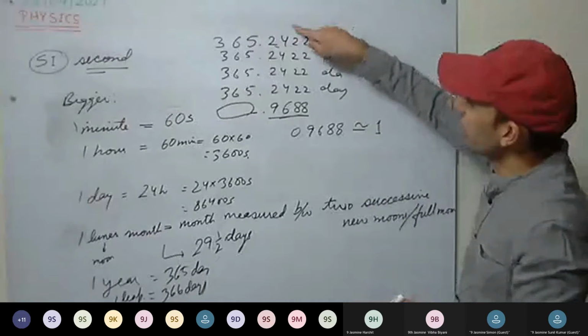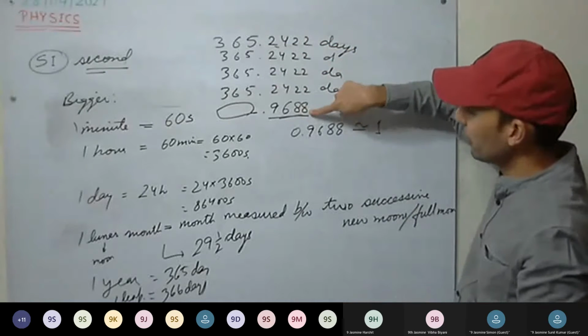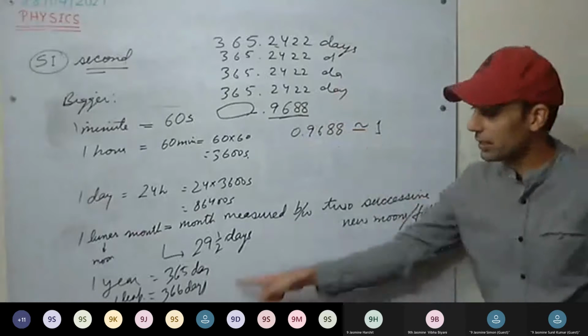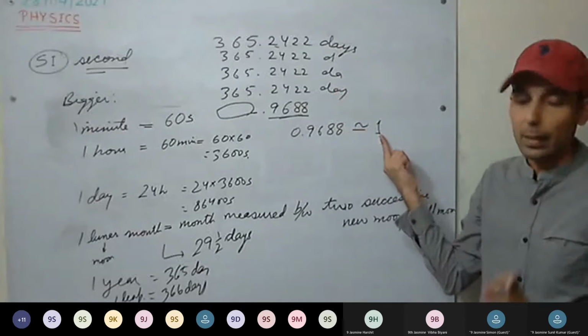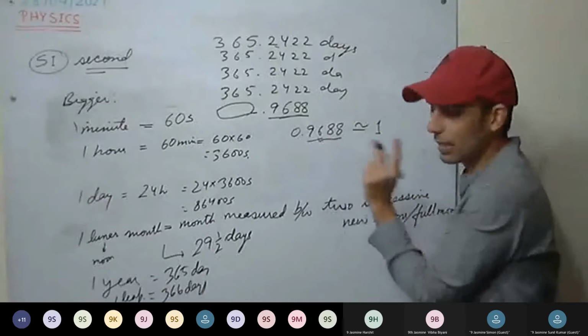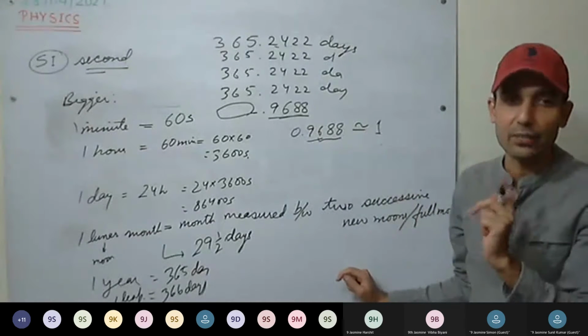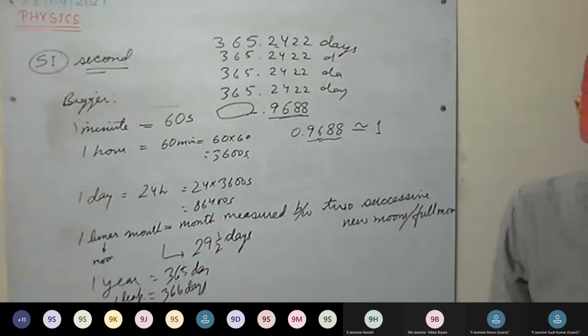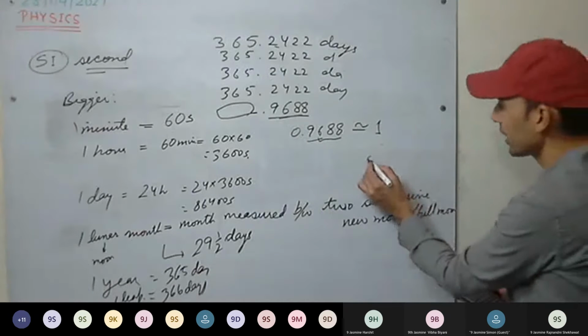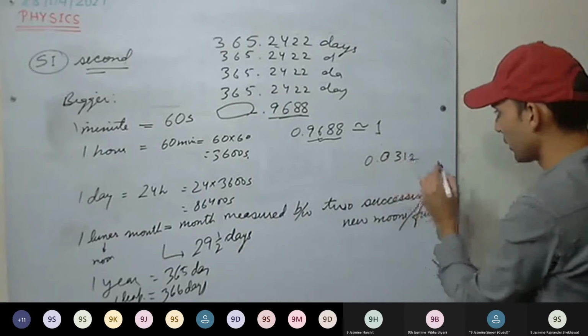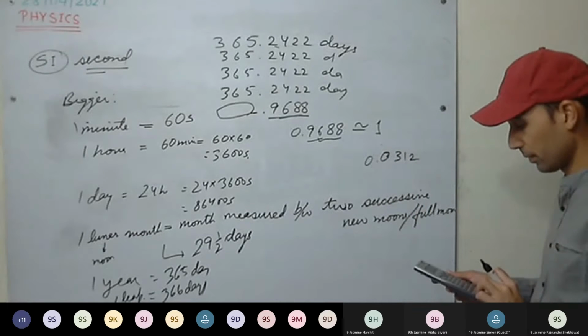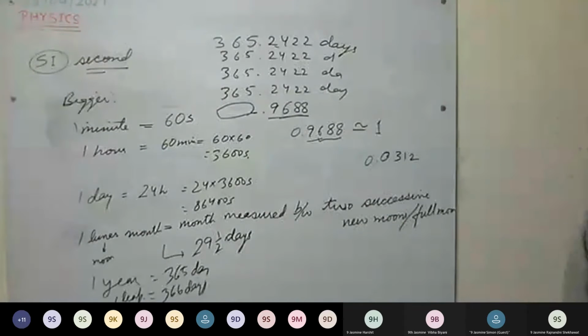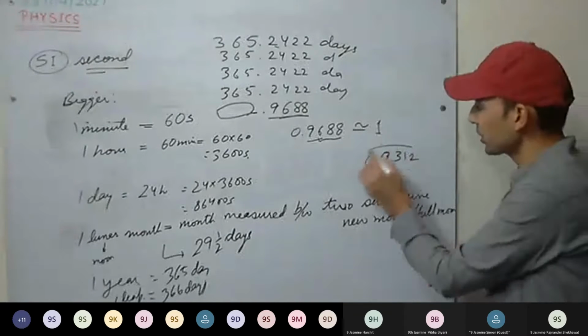So every fourth year, from these 3 years we remove that, and every fourth year we add one more day. That is, in the leap year we are adding this day. But still you see it is slightly less than 1 day. By how much amount is it less? 0.0312. So see here where we are counting this much less.